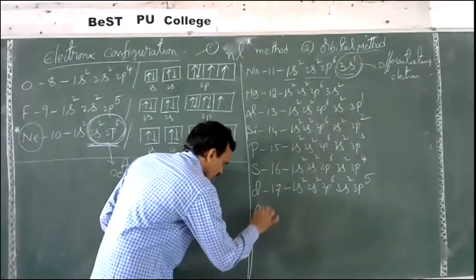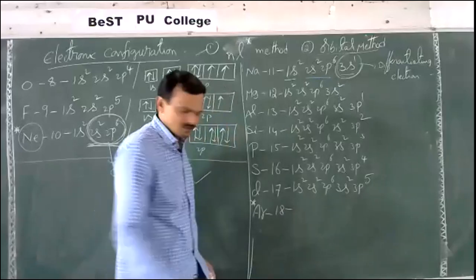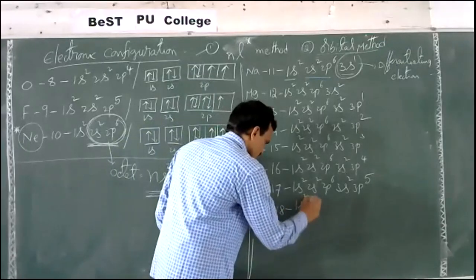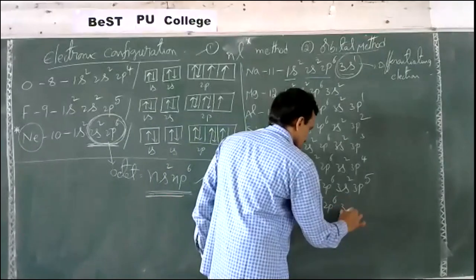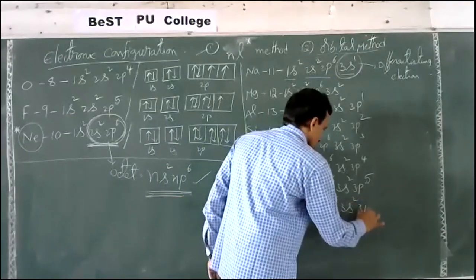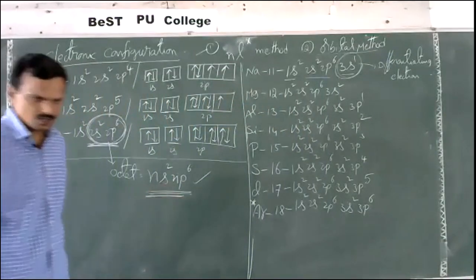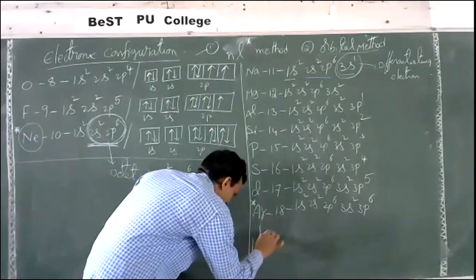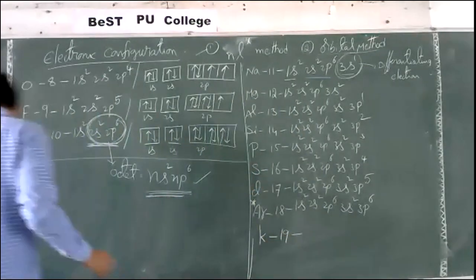Next, argon, a noble gas, atomic number 18. The configuration is 1s2, 2s2, 2p6, 3s2, 3p6.